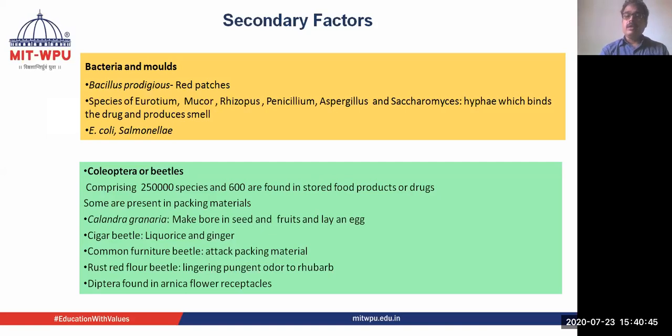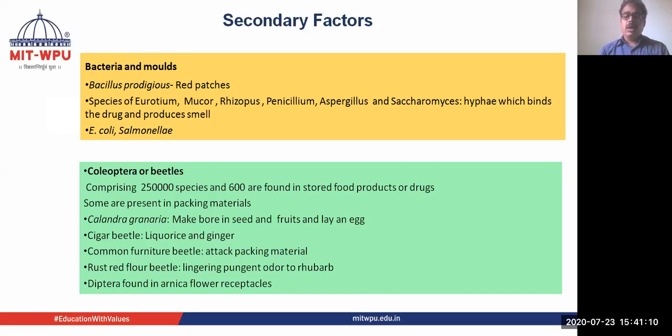Then secondary factors. If we do not take care of primary factors like temperature and moisture, if we do not protect the drug, then this moisture will help the secondary factors to grow on the drug, and because of that, degradation or deterioration will happen. So secondary factors are bacteria and molds, then beetles, mites, etc.